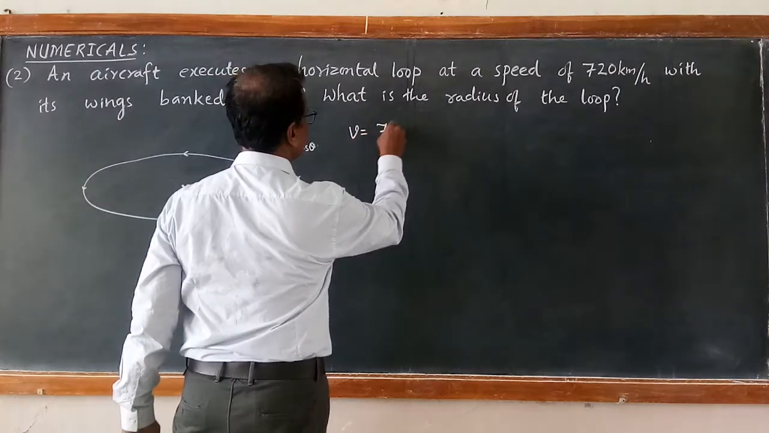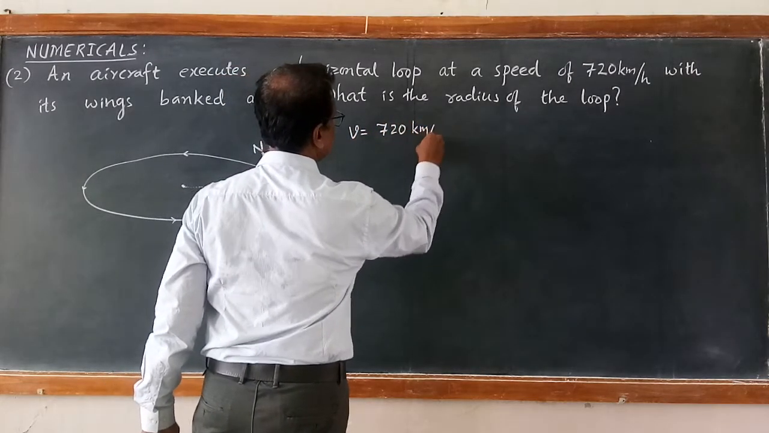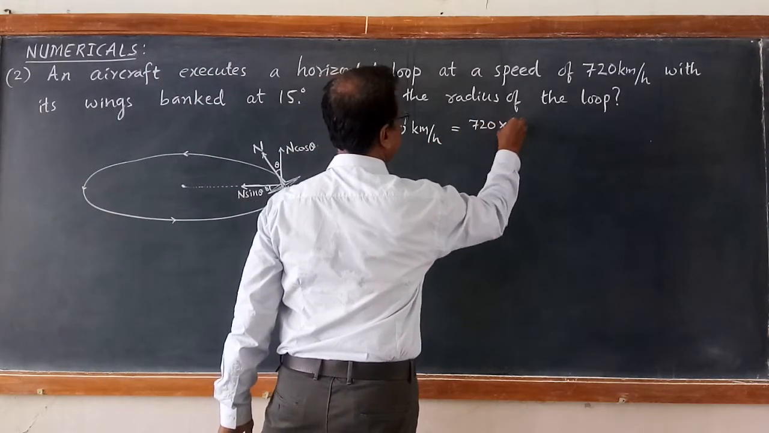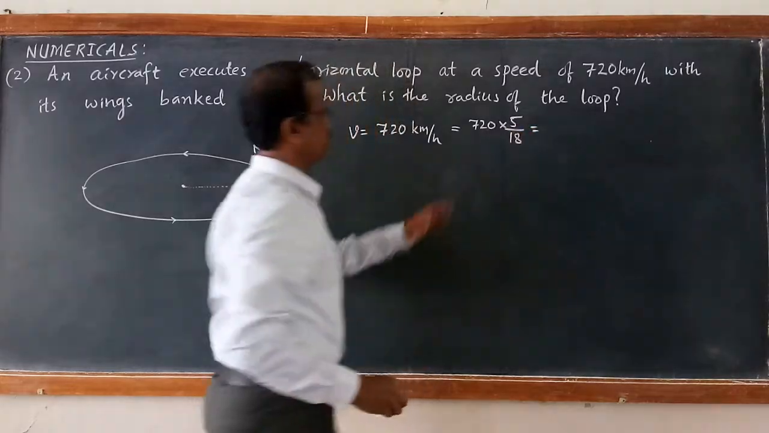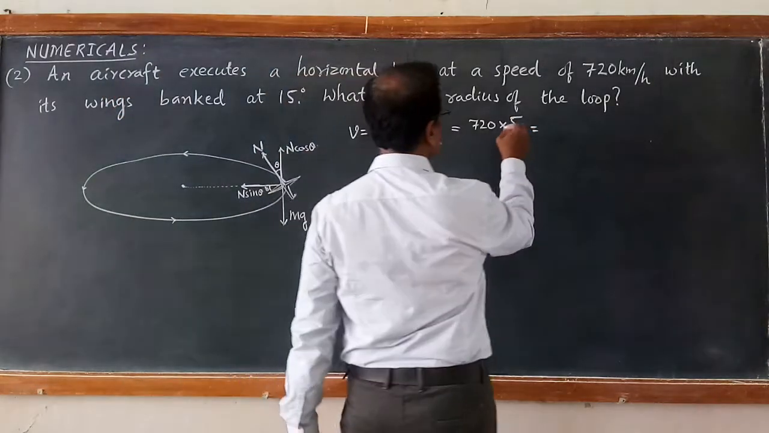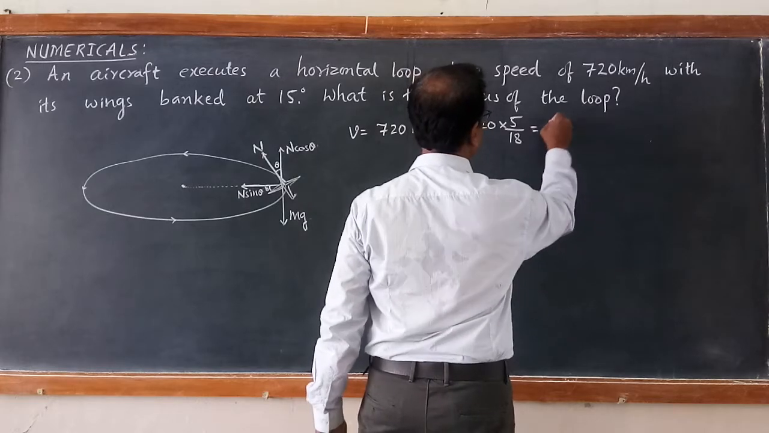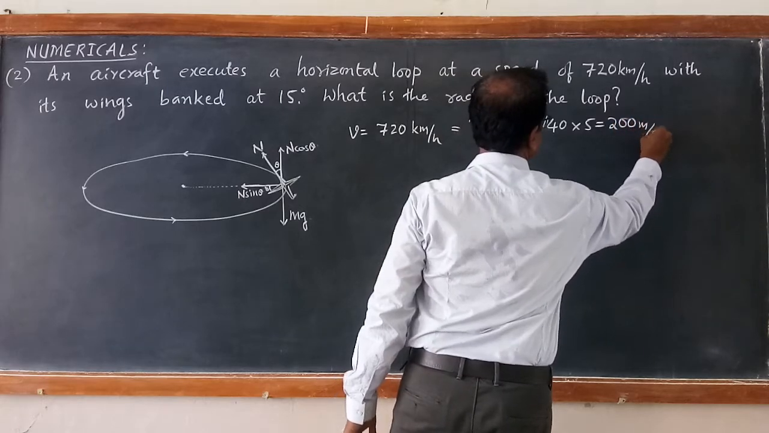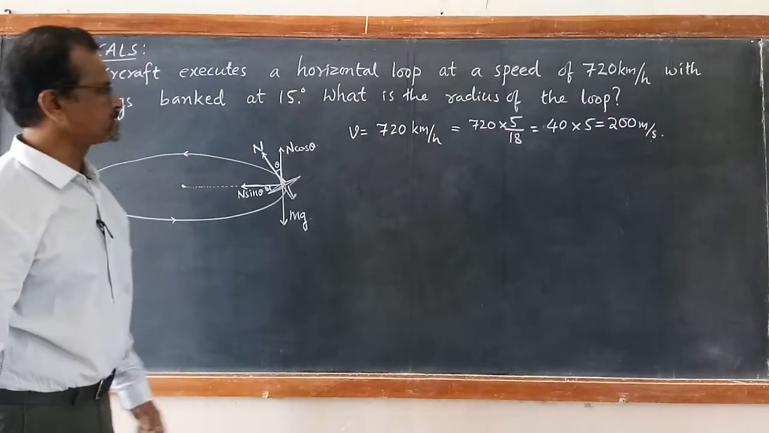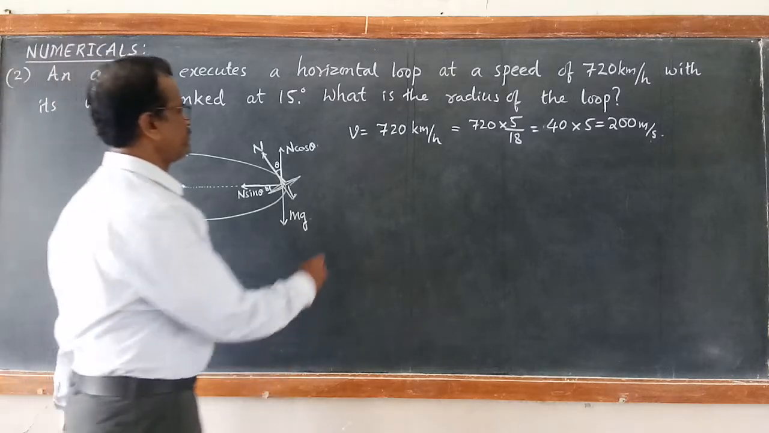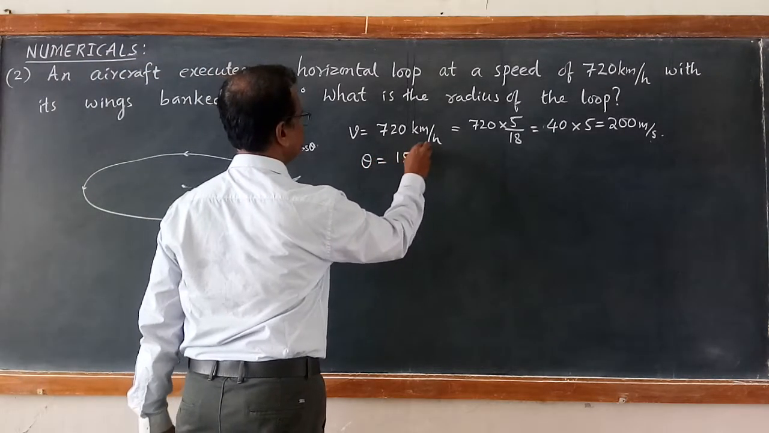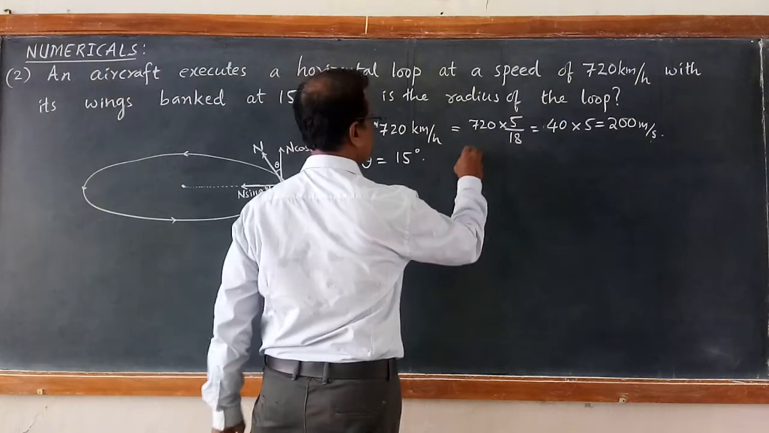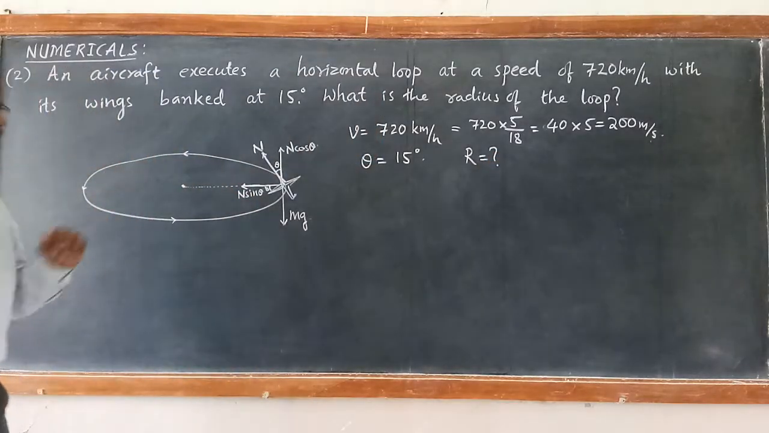Speed equal to 720 km per hour. So convert this into SI unit: 720 into 5 by 18. So it becomes 40 into 5, which is 200 meter per second. Next, the angle of banking theta is equal to 15 degrees. What is the value of the radius of this loop?